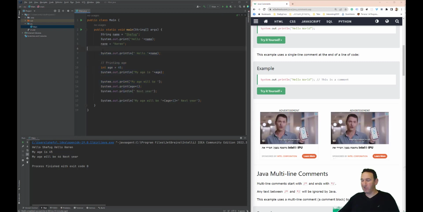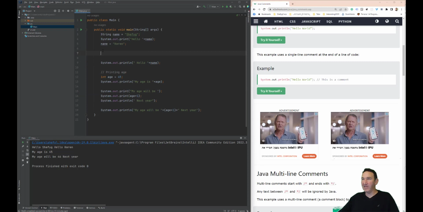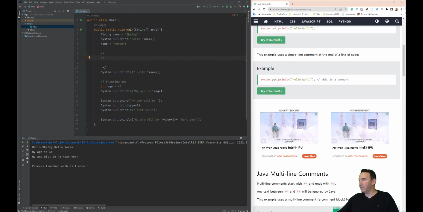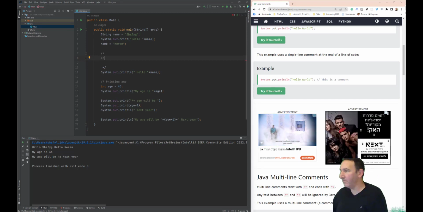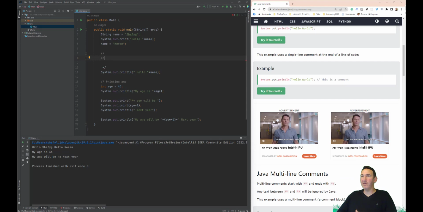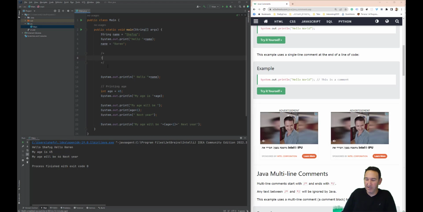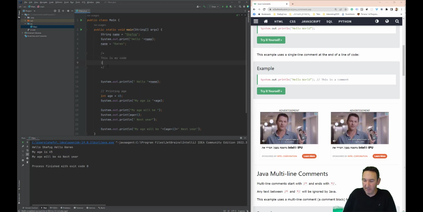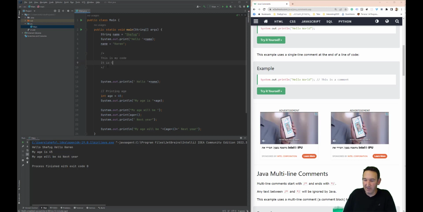We can also do a block of comment. Okay, so something like start with slash and asterisk, and then asterisk slash. So here we go, and we're talking about comments. So I can write here, for example, this is my code. It is the best.